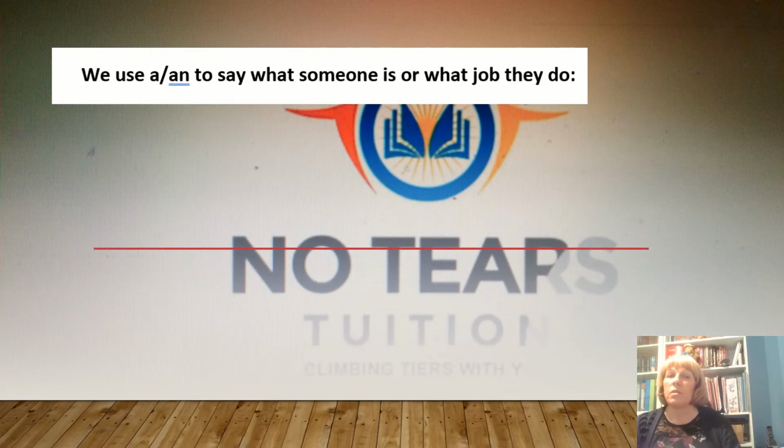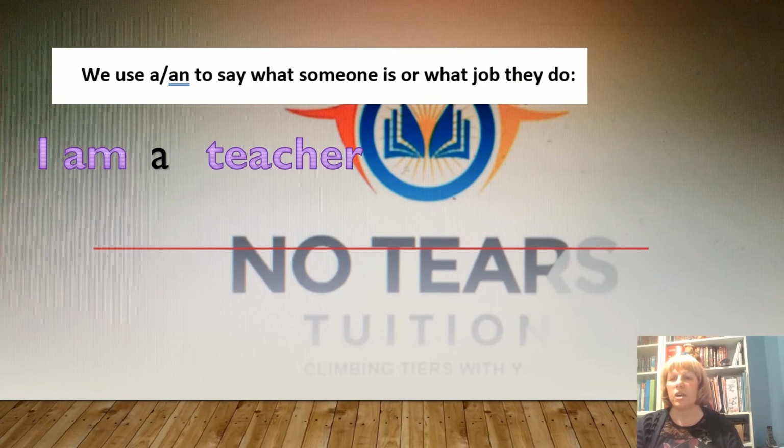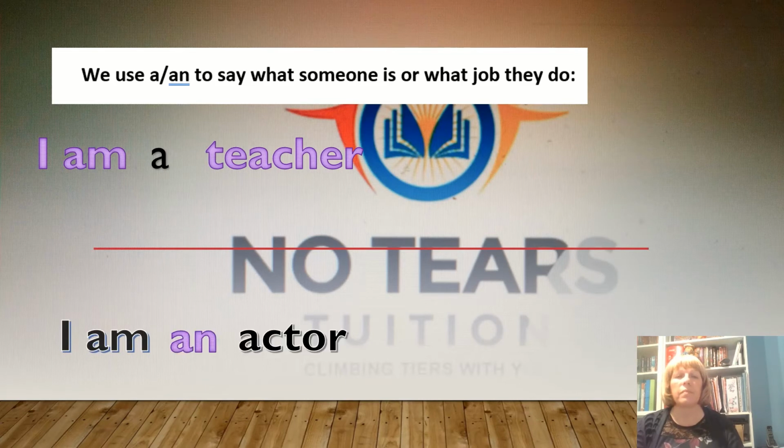So we also use a or an, the indefinite article, to say what someone is or what job they do. So do you know what my job is? I am a teacher. I am a teacher, but I might have another job. What might that be? I am an actor. So again, remember your article if you're talking about someone's job.